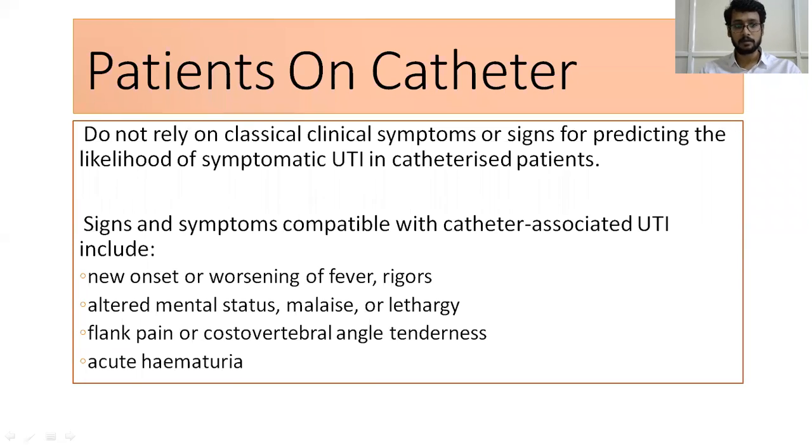In patients on catheter, do not rely on classical clinical symptoms or signs for predicting the likelihood of symptomatic UTI in catheterized patients. The signs and symptoms compatible with catheter-associated UTI include new onset or worsening of fever or rigors, altered mental status, malaise or lethargy, flank pain or costovertebral angle tenderness, or acute hematuria. These are the signs and symptoms which are compatible with the catheter-associated UTI.